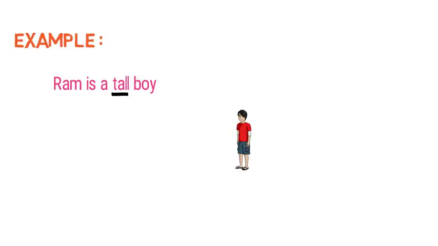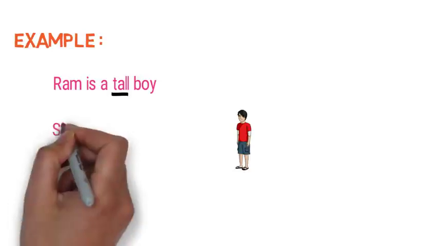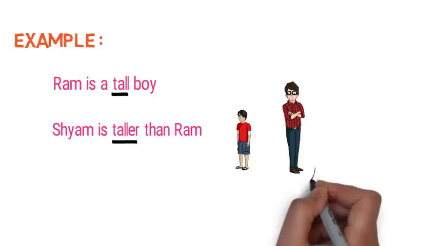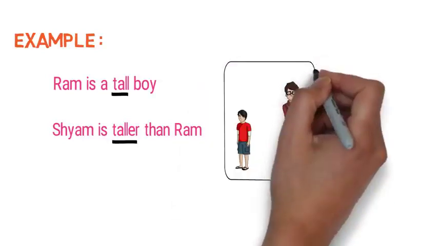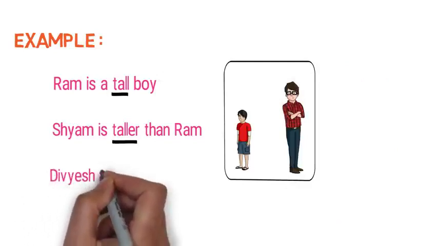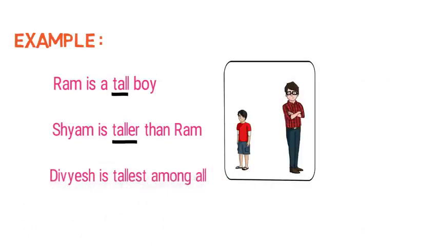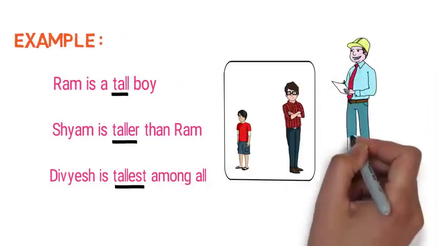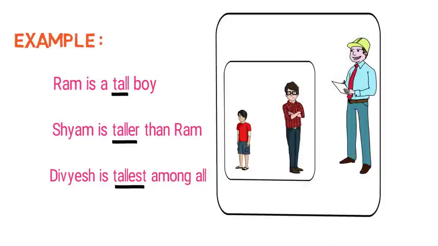Now let's look into another example. Shyam is taller than Ram. Here, taller is an adjective and we are comparing 2 persons' height, that is Ram's height with Shyam's height. So it is a comparative degree. Divyesh is tallest among all. Here, tallest is an adjective and we are comparing 3 persons' height. So it is a superlative degree.